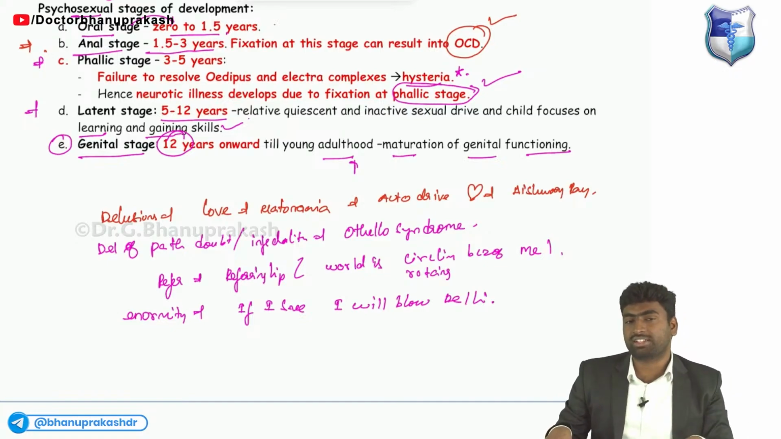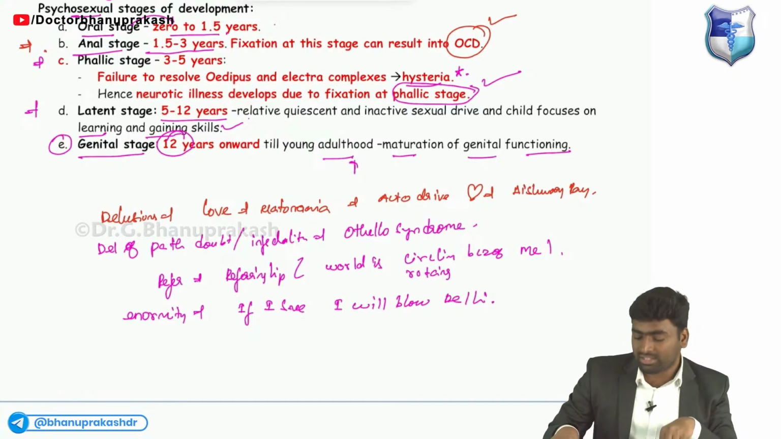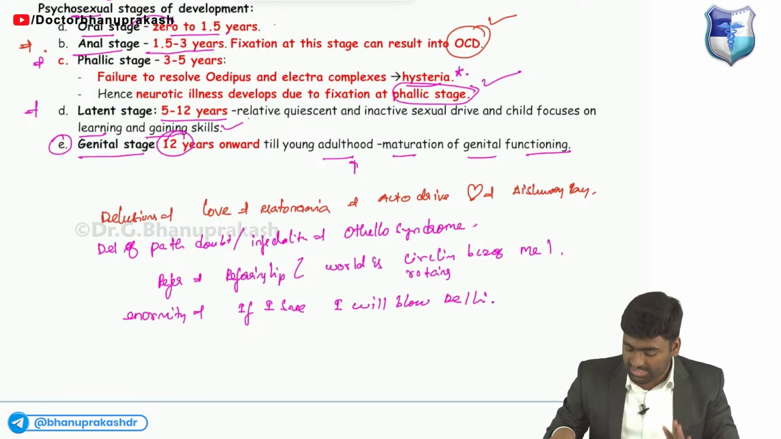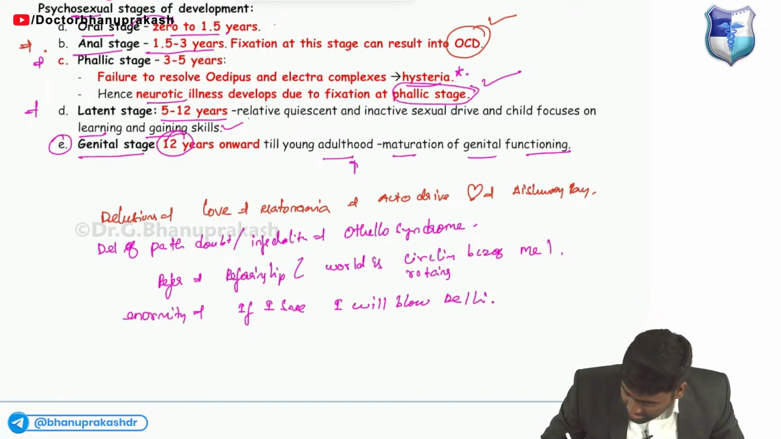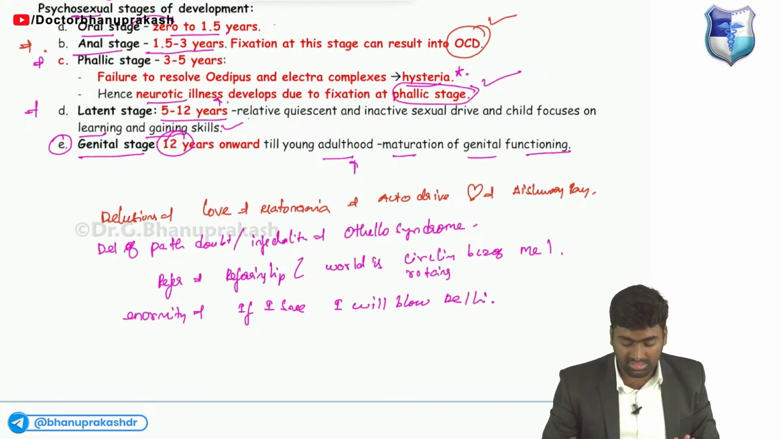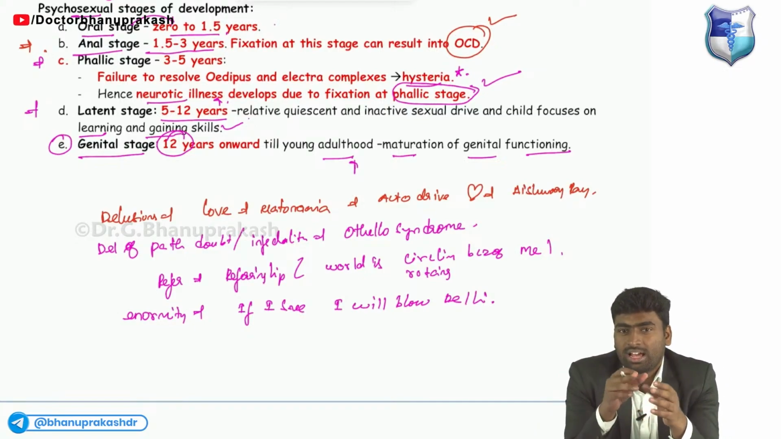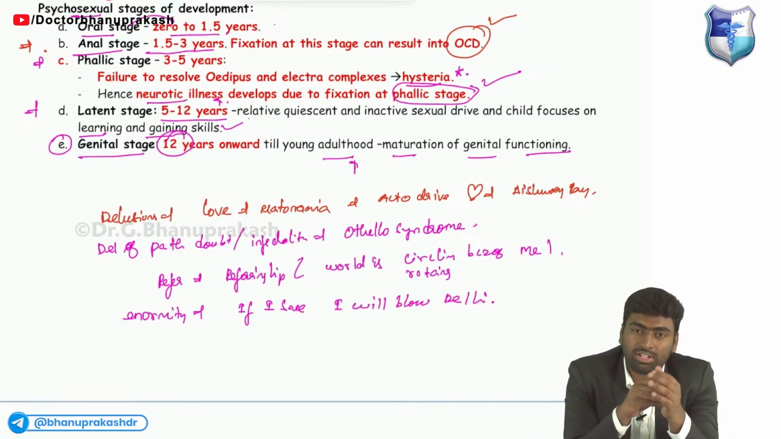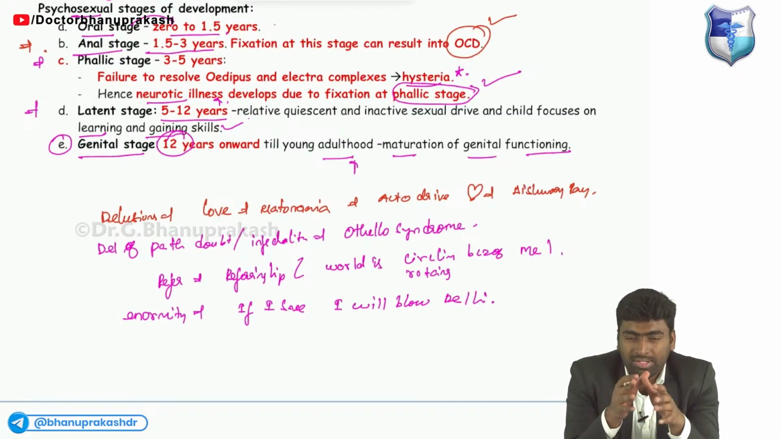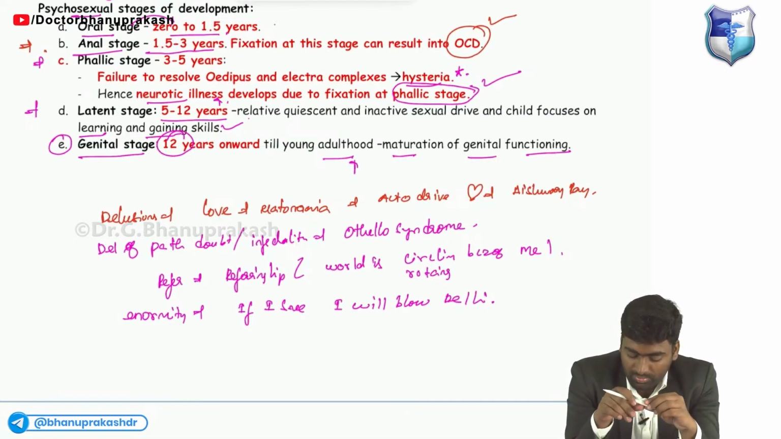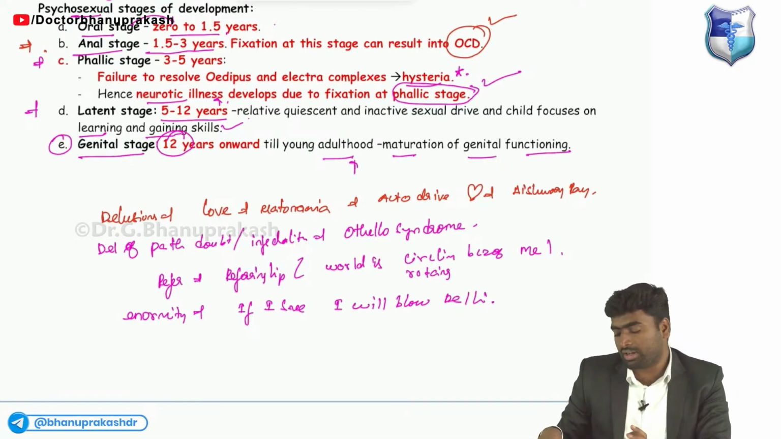If there is any fixation at this stage, it leads to hysteria or any other type of neurotic illness. These are fixation stages, meaning if the child is fixed at this stage, it will lead to hysteria. Their mind will be very simple. Yeah, that's it guys, that's it about psychiatry.